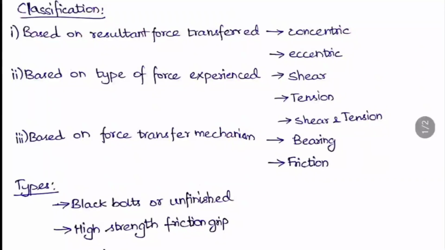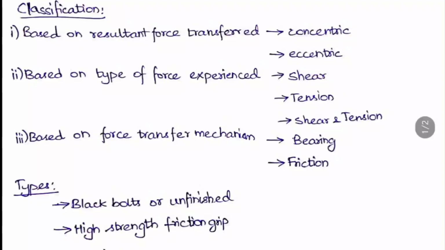The second thing is based on the type of the force experienced by it. As we know, shear, tension and combined shear and tension. So these are the three types of classification based on the force experienced. The third type is based on the force transfer mechanism, that is how the force is transferred. It can be transferred by bearing type. Bearing type means when the bolts bear against the holes to transfer the force, bearing action will be happening. If the force transfers between the plates due to the clamping force between two plates, we call that friction, so it is a friction type mechanism. So these are the classifications.